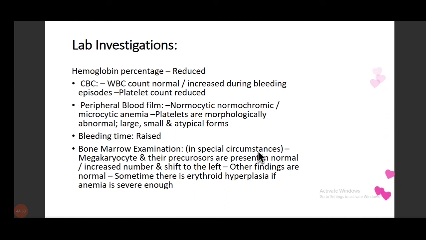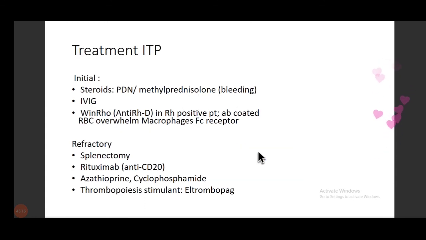On bone marrow examination, what you find is megakaryocytes and their precursors present in normal or increased number. They will have a shift to the left, that is more precursors of megakaryocytes present as compared to mature megakaryocytes. Sometimes, if there is more loss of blood, it can lead to erythroid hyperplasia.